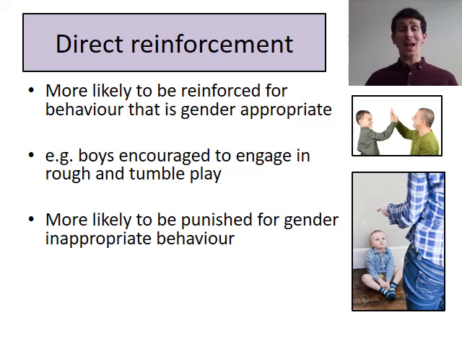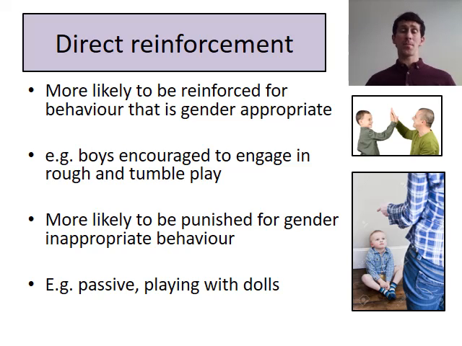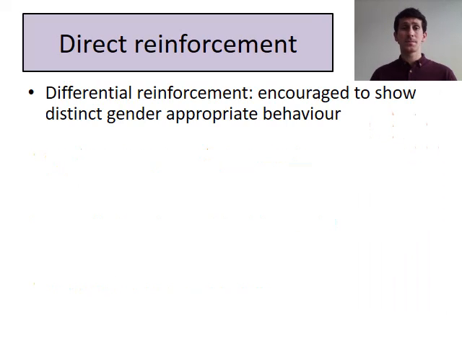We're more likely to be punished for gender inappropriate behaviour. So a boy who's very passive or plays with dolls is far more likely to be punished. This is direct reinforcement because it's directed towards the child that it's happened to. The child did the behaviour and is reinforced or punished for their own gender behaviour.